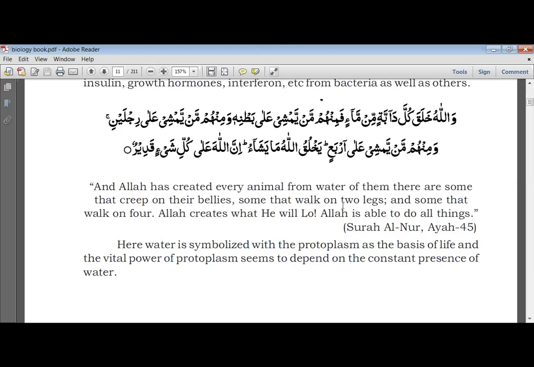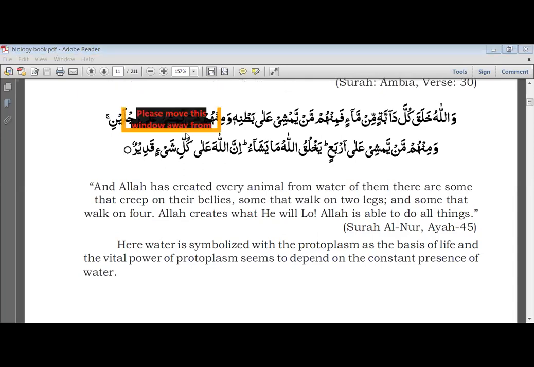Some that walk on two legs, like, can you give some example of the animals who walk on two legs? Can you name them? Monkey. What about us, human beings? Yes, so some that walk on two legs and some that walk on four legs. Okay, Allah creates what He wills. Allah is able to do all things. Means Allah creates everything, and what He wants, He creates.